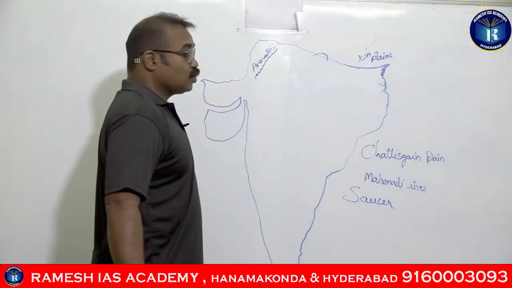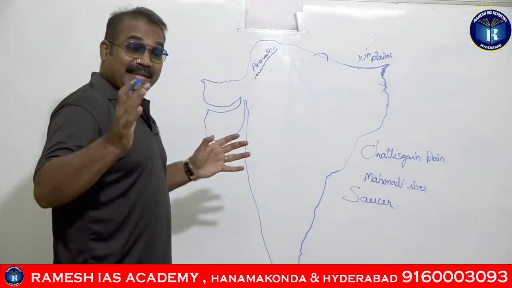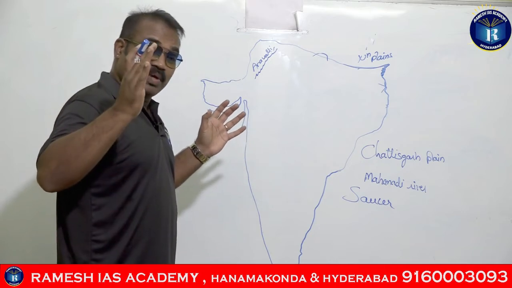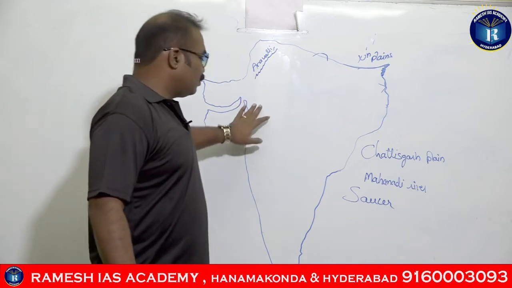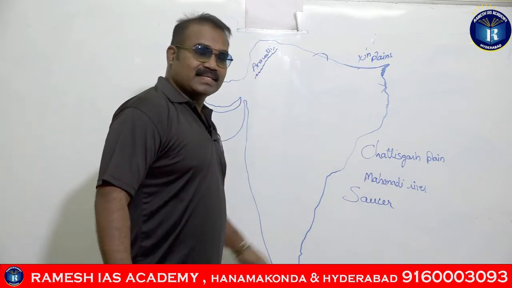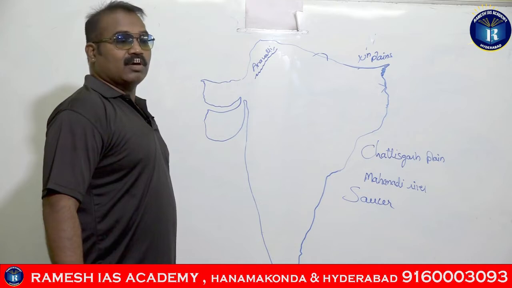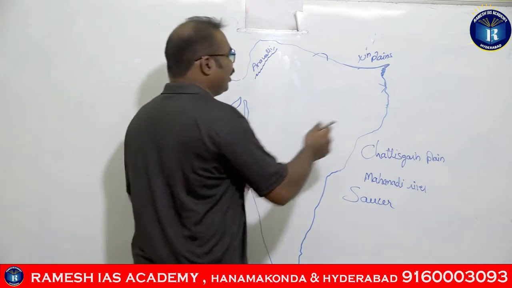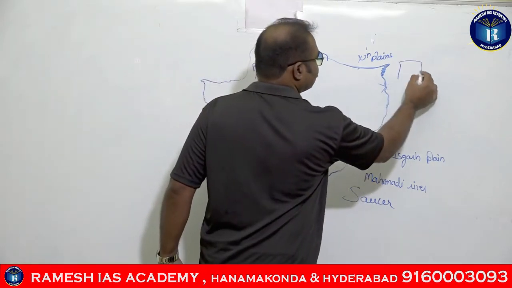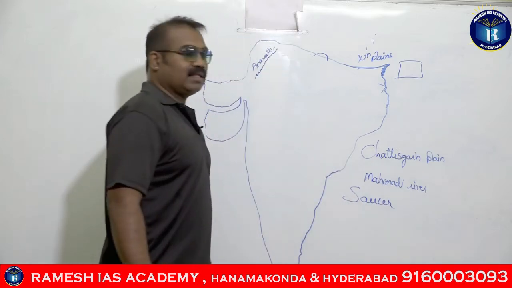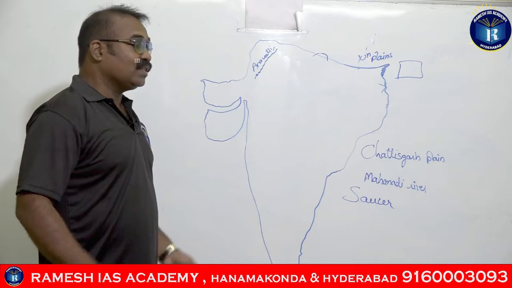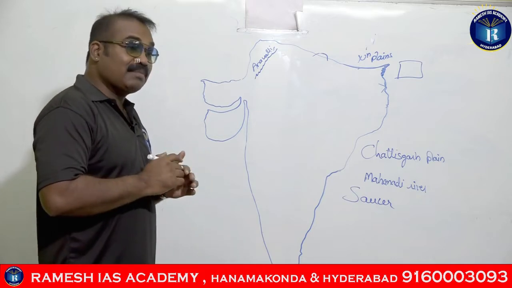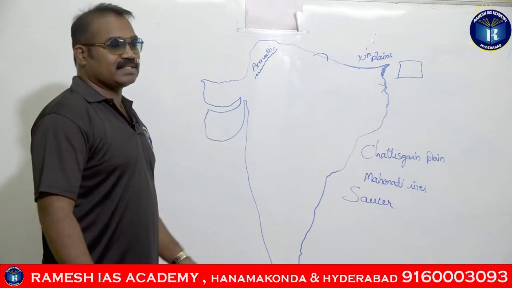Peninsular India is covered by mountain ranges on all three sides: on the western side, on the eastern side, and also on the northern side. Wherever you see Peninsular India, you will be finding the mountains. So it is said that Peninsular India is covered by mountain ranges on all sides.